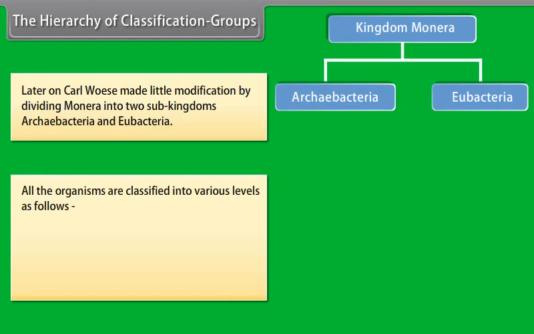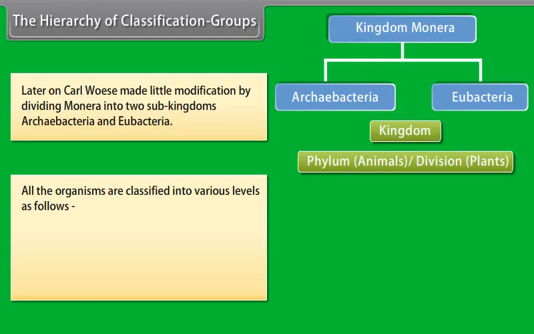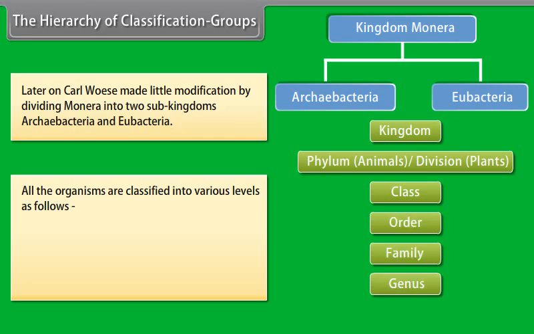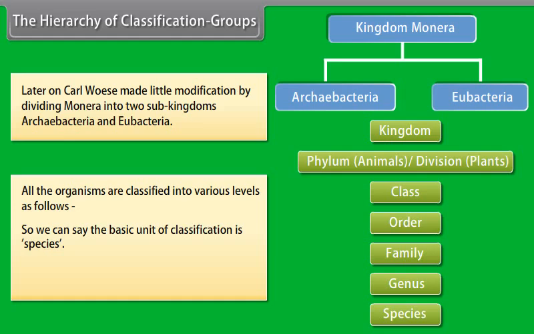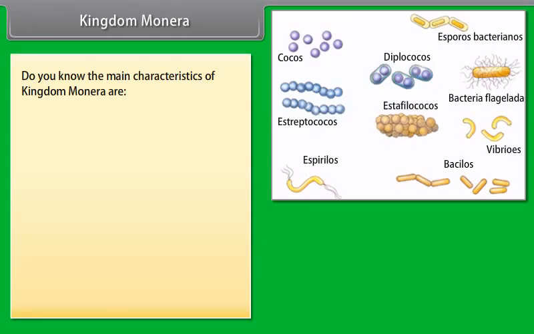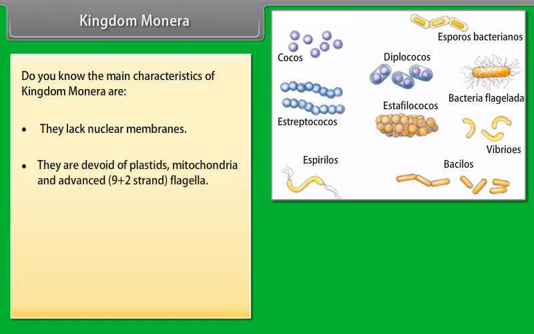It is based mainly on differences in nutrition. His Plantae were mostly multicellular autotrophs, his Animalia multicellular heterotrophs, and his Fungi multicellular saprotrophs. The remaining two kingdoms, Protista and Monera, included unicellular organisms and simple cellular colonies. Later on, Carl Woese made a little modification by dividing Monera into two sub-kingdoms, Archaebacteria and Eubacteria.